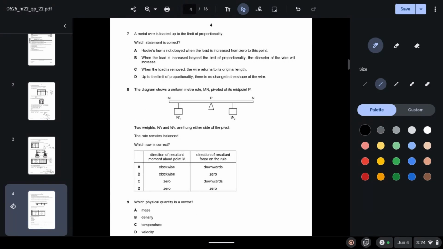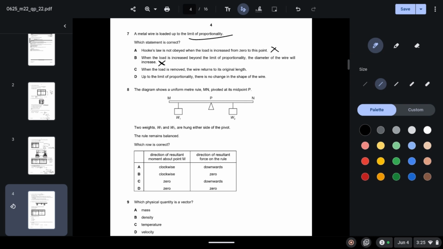Question 7. A metal wire is loaded up to the limit of proportionality. Which statement is correct? Hooke's law is not obeyed when the load is increased from 0 to this point. This is incorrect because up to the limit of proportionality, Hooke's law will be followed. It will only not be followed when it goes beyond the limit of proportionality. So A is incorrect. When the load is increased beyond the limit of proportionality, the diameter of the wire will increase. This is incorrect, the diameter is not affected when the load is increased beyond the limit of proportionality.